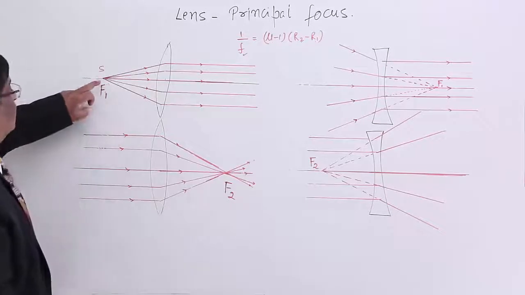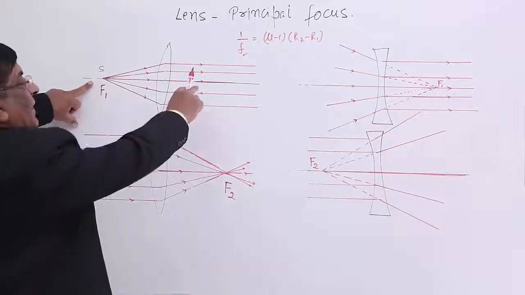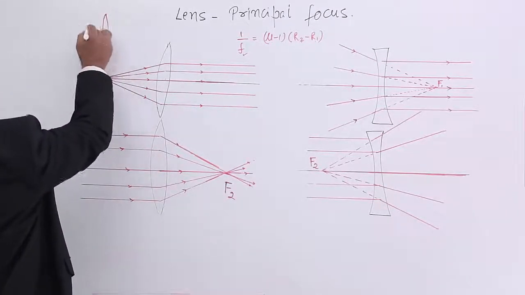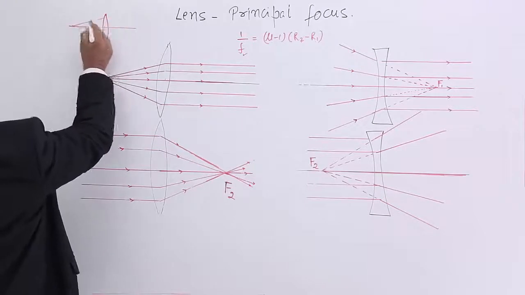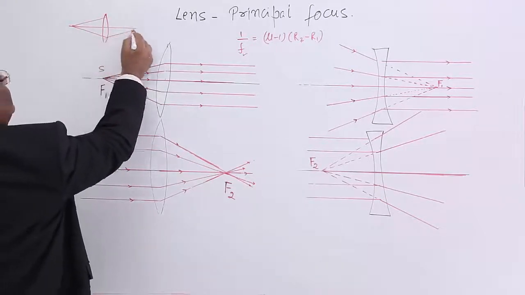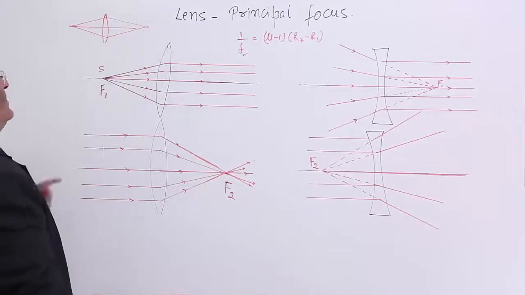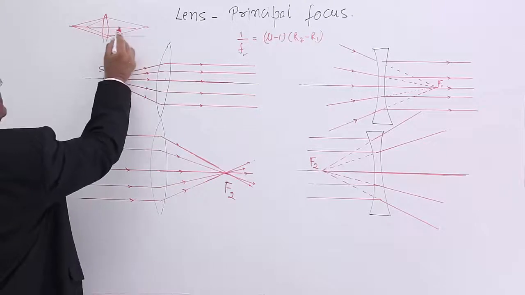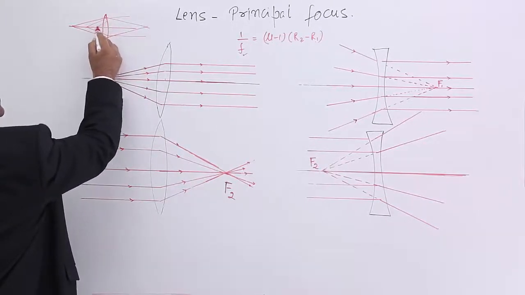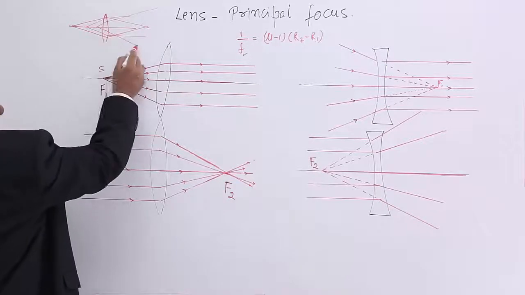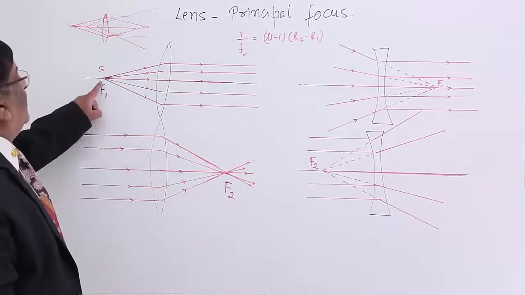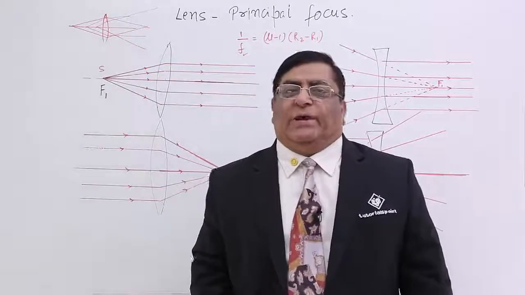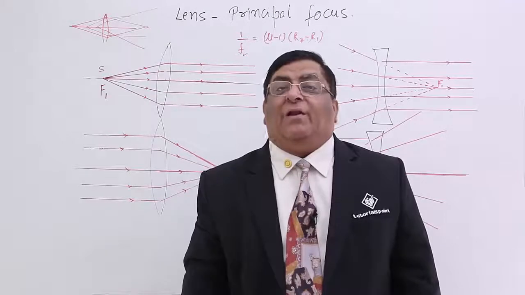So if I change this point, the rays will not be parallel. If I put it here, they will go like this and like this. If I put it here, they will go like this and become parallel. It is not necessary that for every point they will become parallel. There is only one point, and that point is known as the focus, the principal focus.